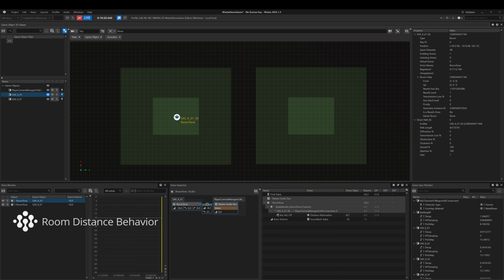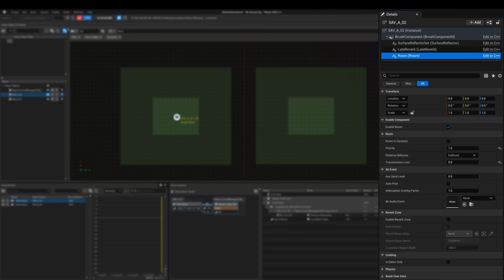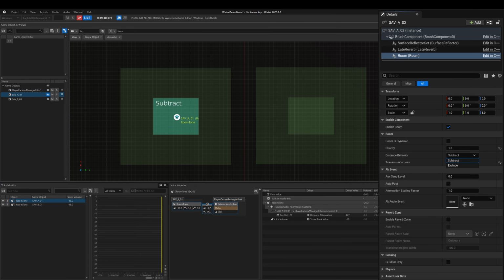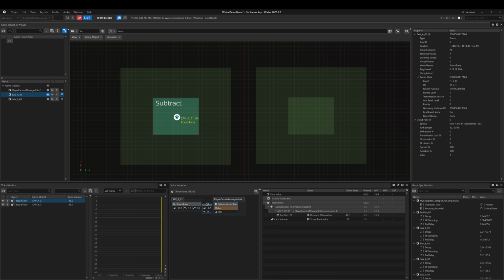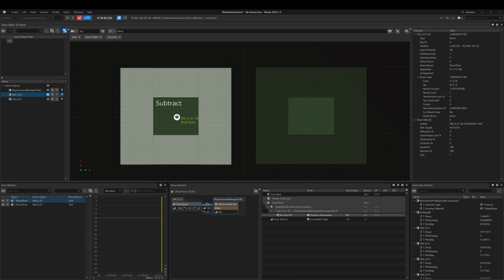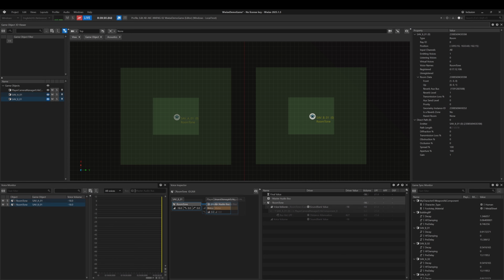The room component introduces a new distance behavior setting, which defines how distance is calculated when rooms are nested or overlap. In subtract mode, the current room is treated as a distinct space. When the listener enters this room, distance attenuation is applied to the room tone of other rooms. In exclude mode, this room does not participate in the distance calculation of other rooms. When the listener enters this area, the room tone of other rooms are not attenuated.